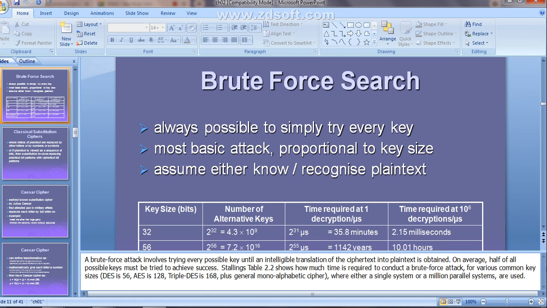These are the two kinds of monoalphabetic cipher we have studied. One is the Caesar cipher, where the number of possible keys is 25. Then in the monoalphabetic cipher, the key space is 26 factorial, which means about 4 times 10 to the power 26 keys.